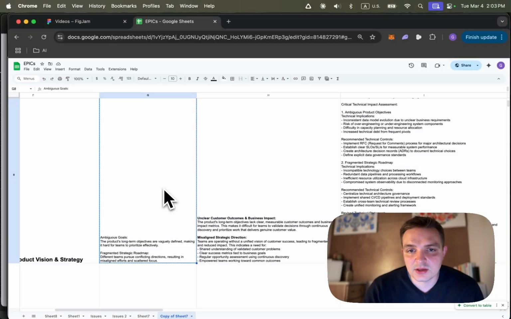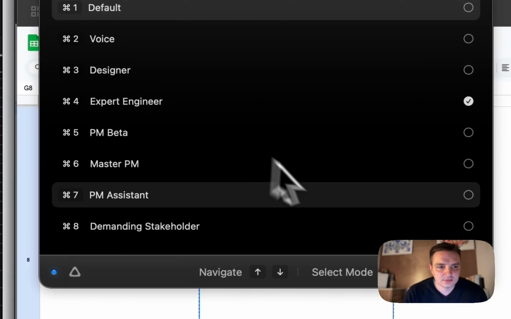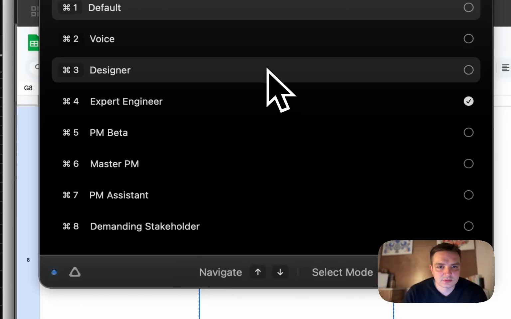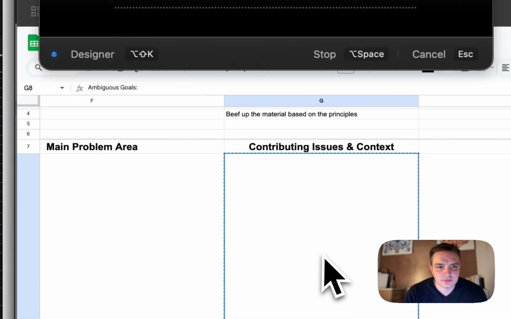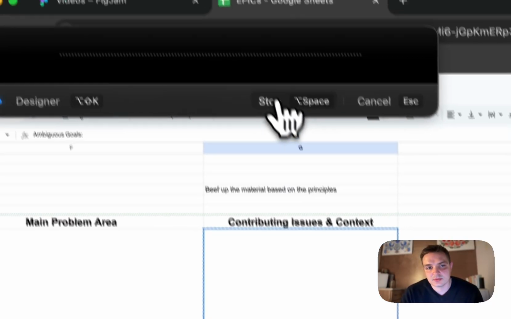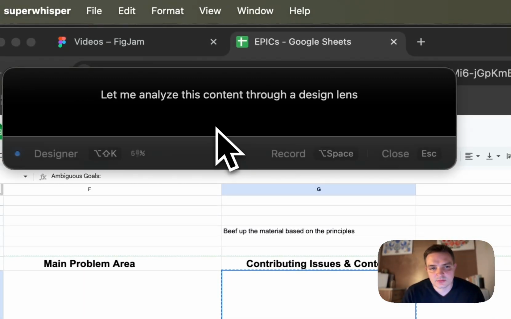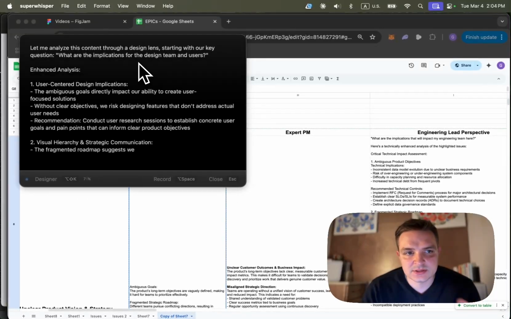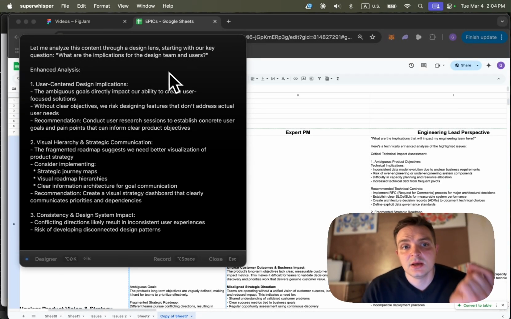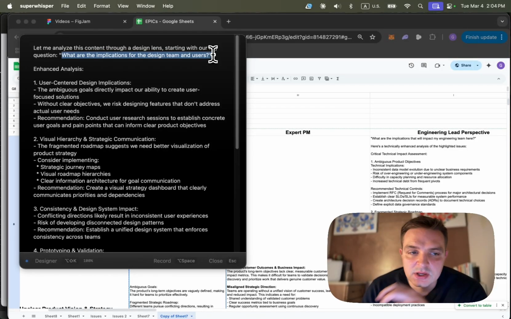Now let's do the same thing, but with the designer. We're going to call our designer here. Beef up the material based on the principles. Let's analyze this content through a design lens, starting with our question, what are the implications for the design team and the users? This is from the prompt.